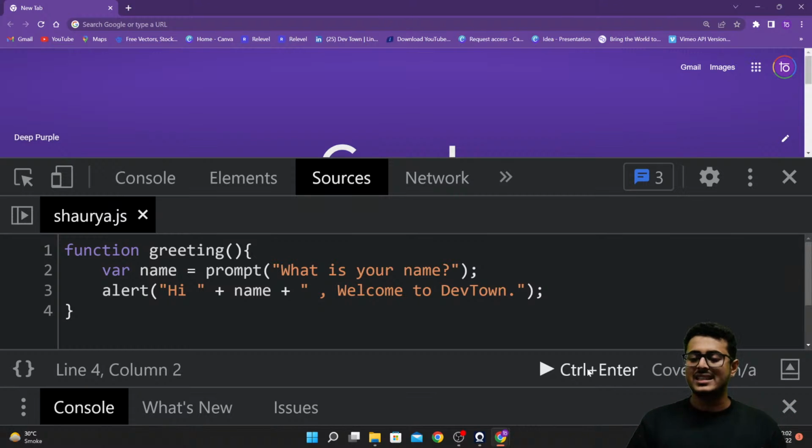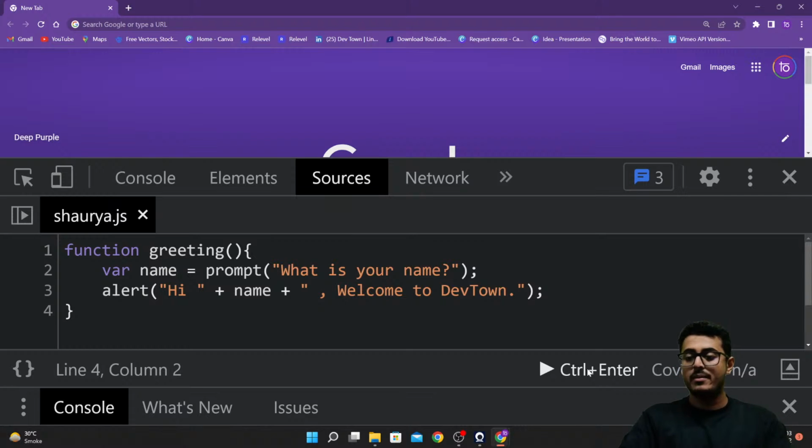Right now, you have just created a function. I've just told you guys about Tanjiro, that this is Tanjiro and this is what he does. I've described him, I've created Tanjiro for you guys. Right over here as well, you have just created the function called greeting. But if you want to use that function, you need to call him. If you want to get help from Tanjiro, you need to call him by his name.